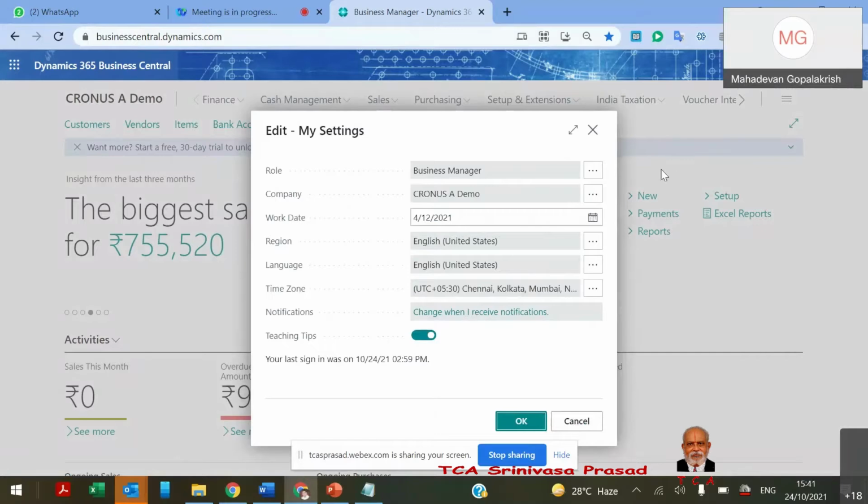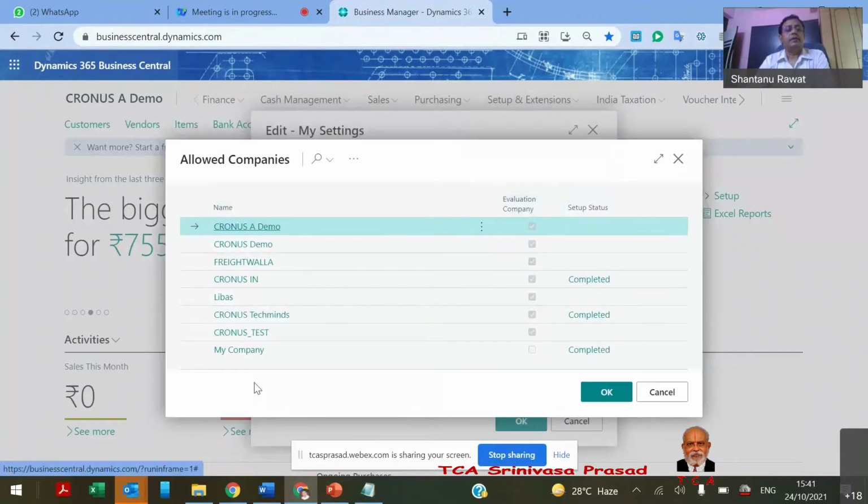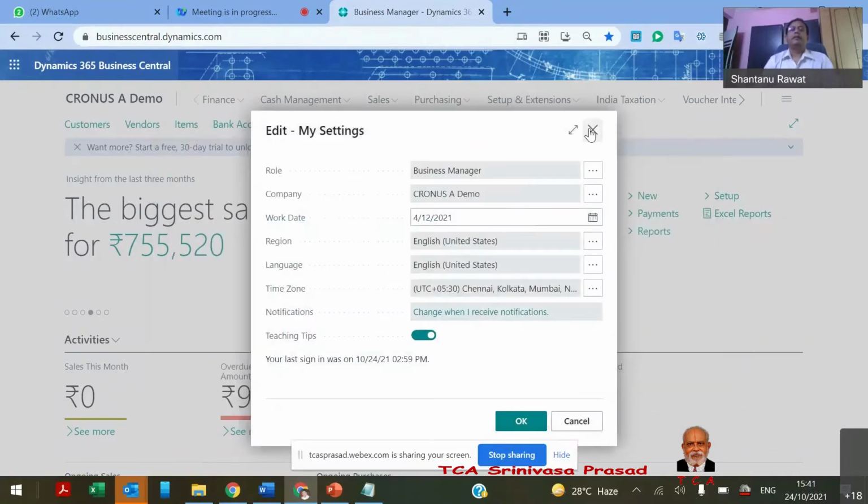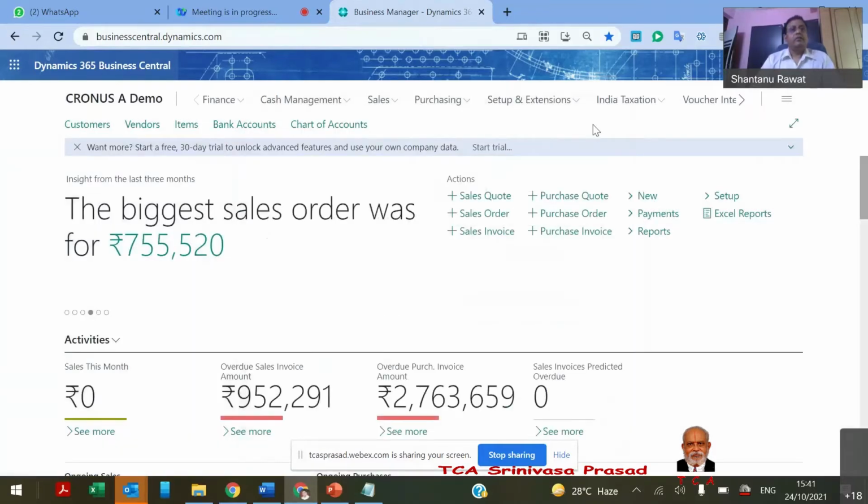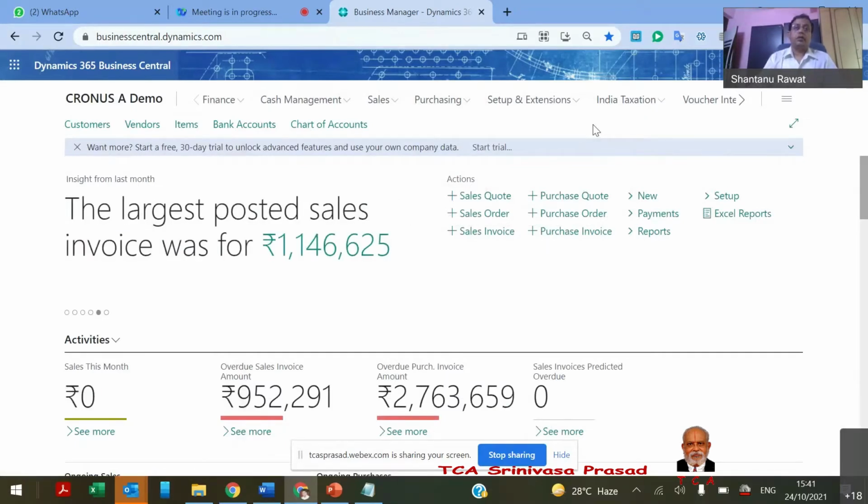So in the organization structure, we discussed that one database can have multiple companies. Suppose I am related to one group of companies, and this group has multiple companies. So I created these multiple companies over here, and I can access them. Under a company, if there are various branches, we maintain them as locations. And a location doesn't mean that it must always contain some inventory. It may or may not.